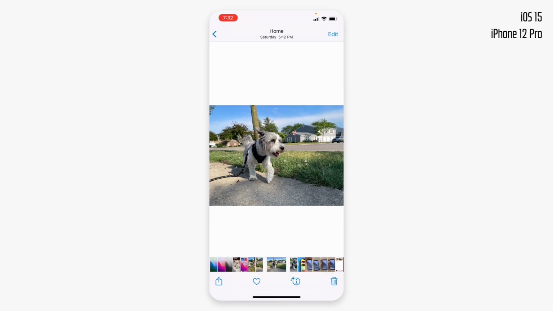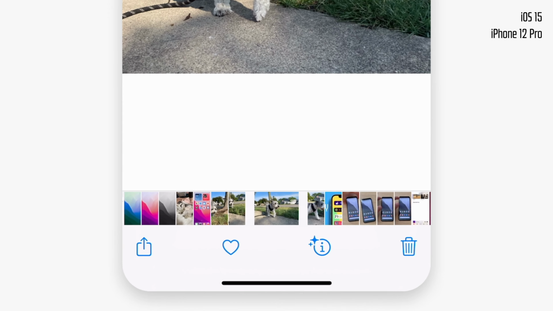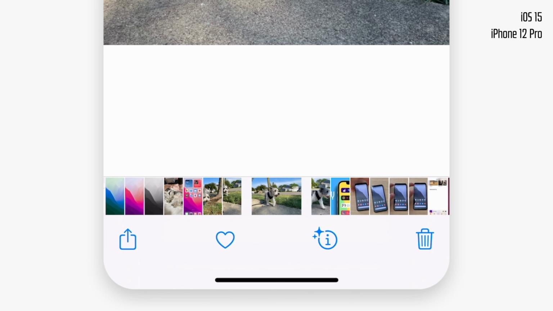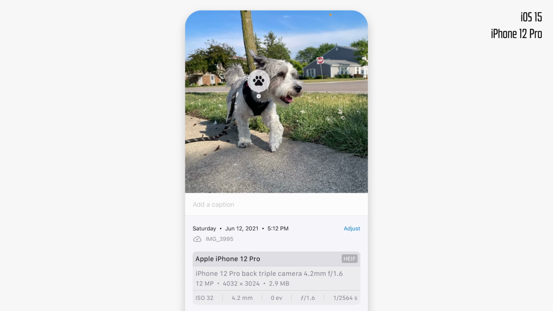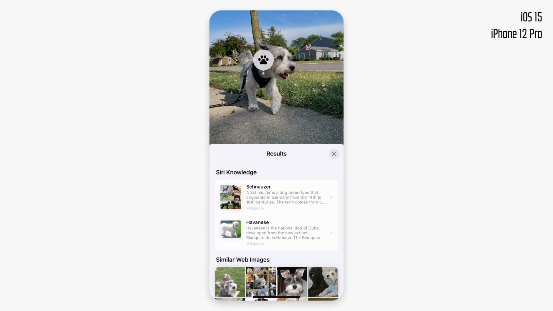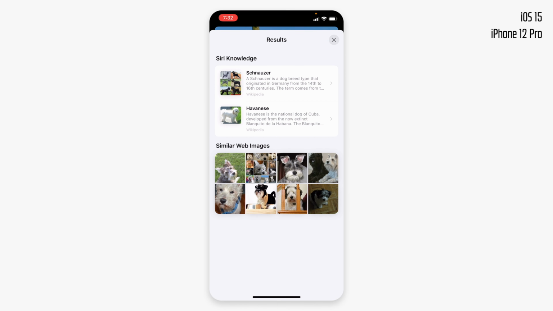And finally, iOS 15 is adding the ability for Photos to see what's in a specific photo and give you some information about it. You'll know you can use this feature when you see this little flourish on the info button in the Photos app. You just tap it, you can see what's in the picture, and when you tap that icon, it'll show you some more information about it and some similar images from the web.